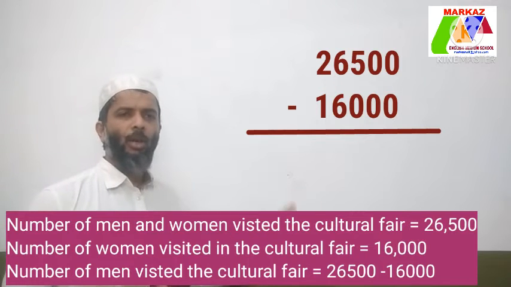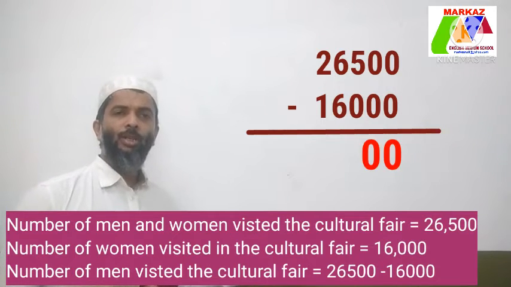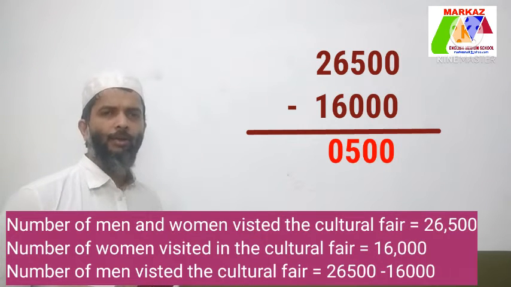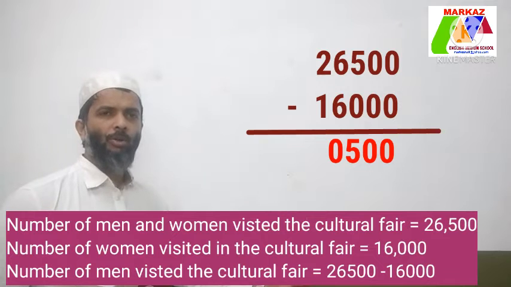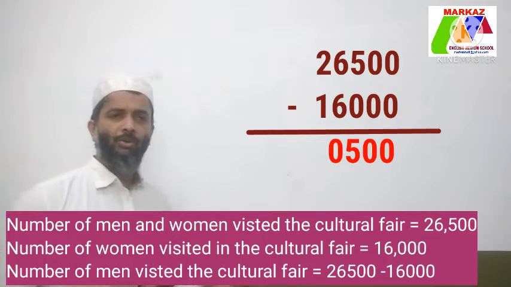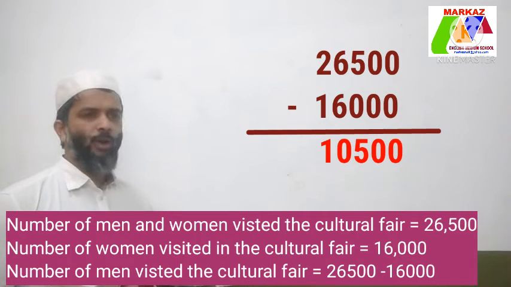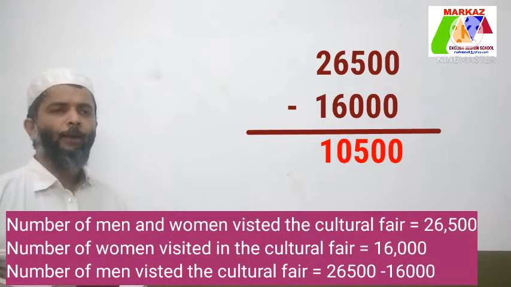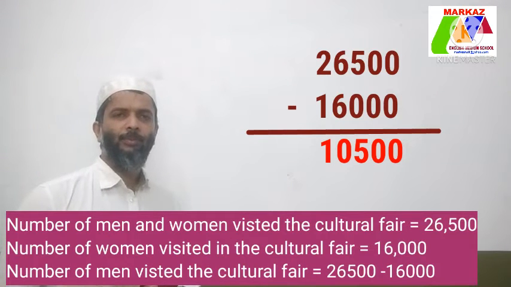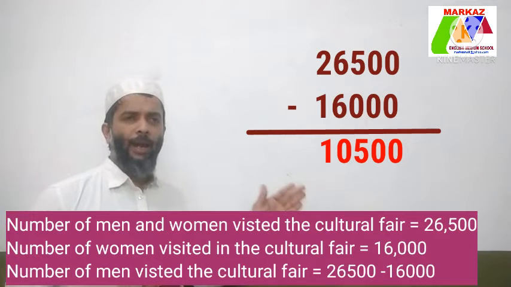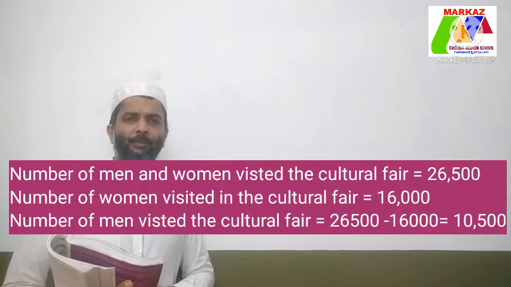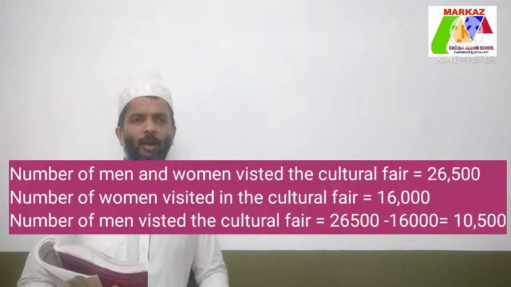Let's start. 0 minus 0, 0. 0 minus 0, 0. 5 minus 0 is equal to 5. 6 minus 0 is equal to 6. 6 minus 6 is equal to 0. 2 minus 1 is equal to 1. Difference is 10,500. Okay. Write your answer in the third line. All of you understand? Okay, let's move to the next one.